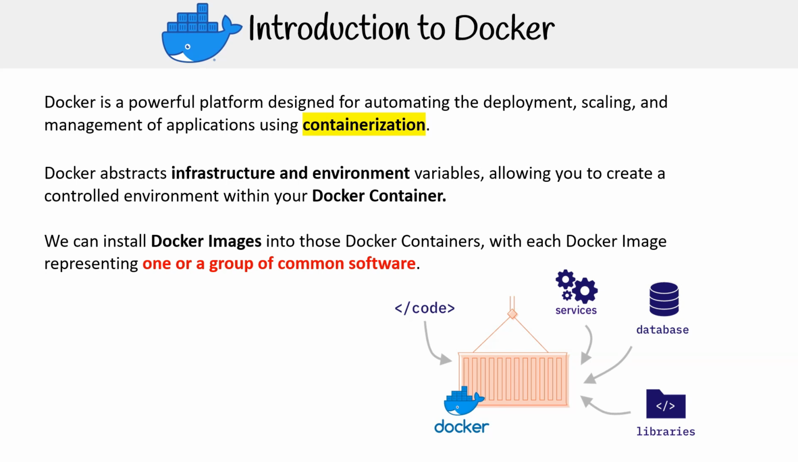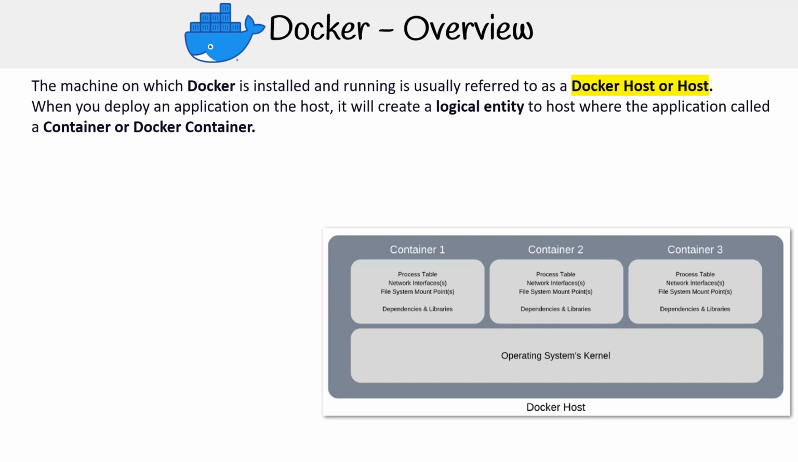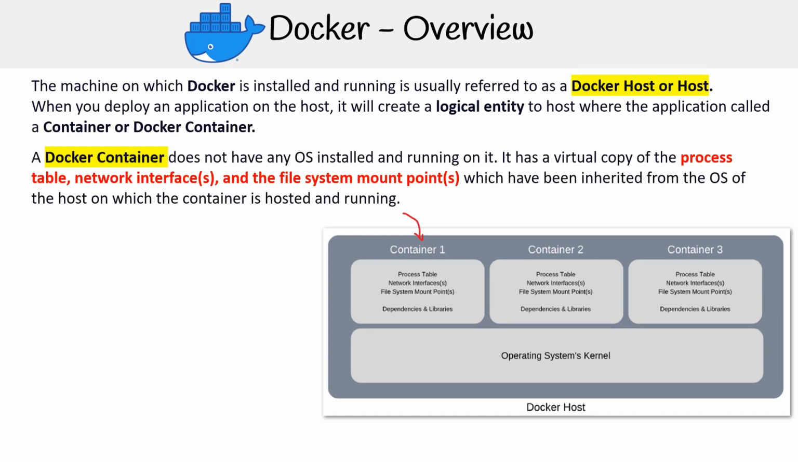software. The machine on which Docker is installed and running is usually referred to as a Docker host or host. When you deploy an application on the host, it will create a logical entity to host where the application called a container or Docker container. A Docker container does not have any OS installed and running on it. It has a virtual copy of the process table, network interface, and the file system mount point, which have been inherited from the OS of the host on which the container is hosted and running.